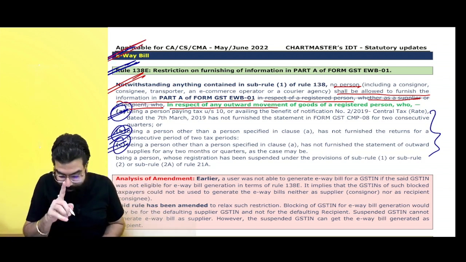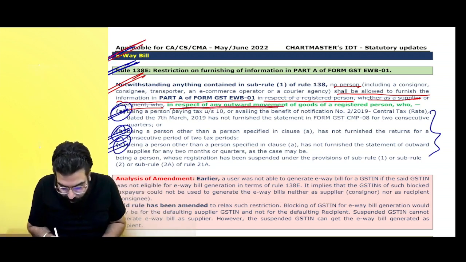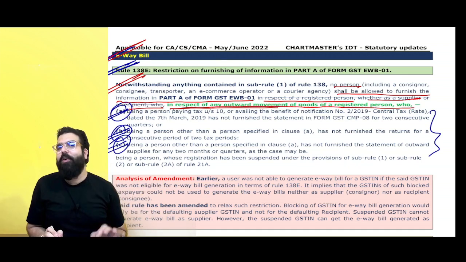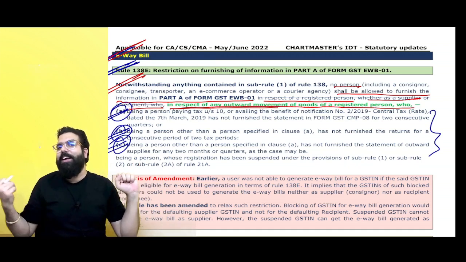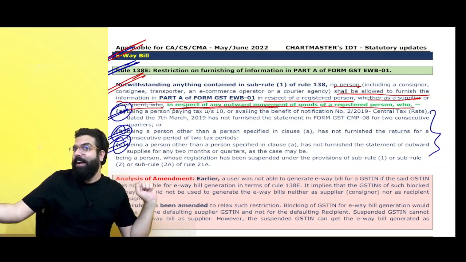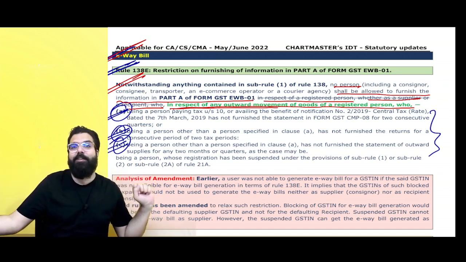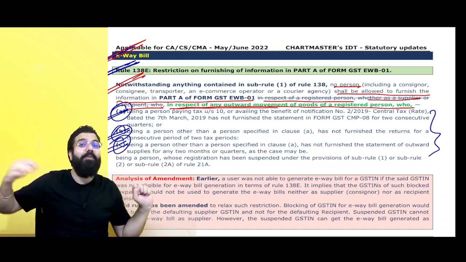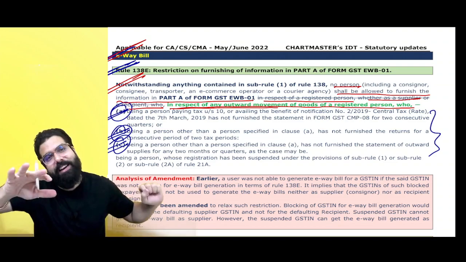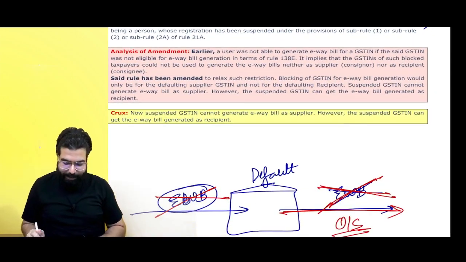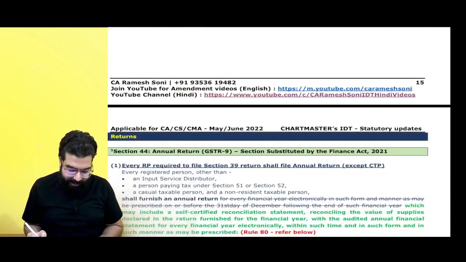See here everyone, in respect of outward movement only the e-way bill portal shall be blocked. Inward, sir, when I am buying, e-way bill can be generated. Yes, either by your supplier or you also can generate for your purchase. As a recipient, you can generate the e-way bill. Done, sir. That's all is the change.